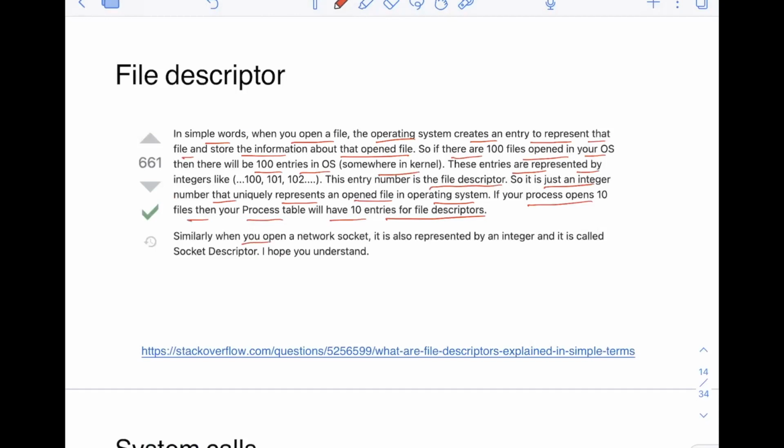Similarly, when you open a network socket, it is also represented by an integer, and it is called a socket descriptor, right? That I have covered in computer networking, about sockets. So whenever you create sockets, a socket descriptor is associated with that. But here you have the file descriptor.